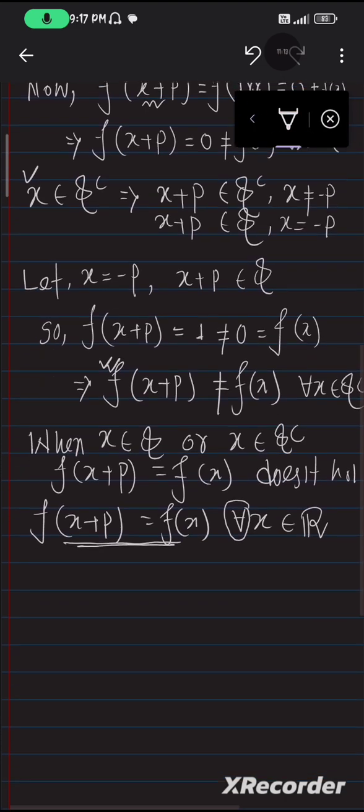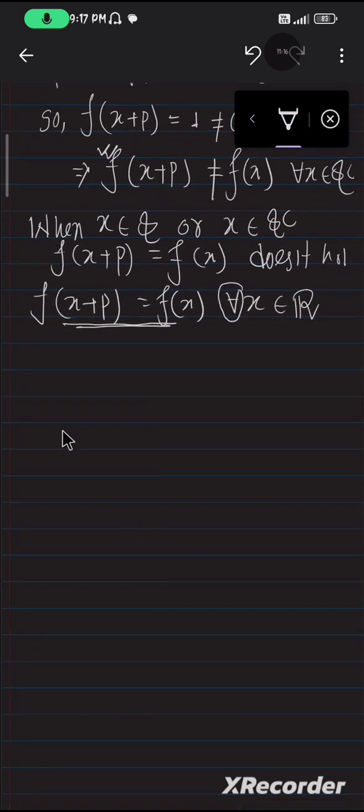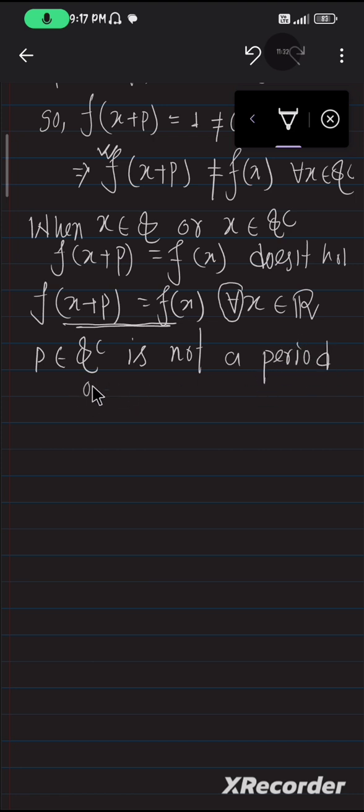So what is our conclusion? Our conclusion is that p belonging to Q complement is not a period of f of x, not a period of f.